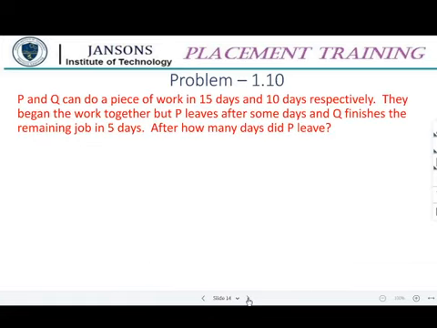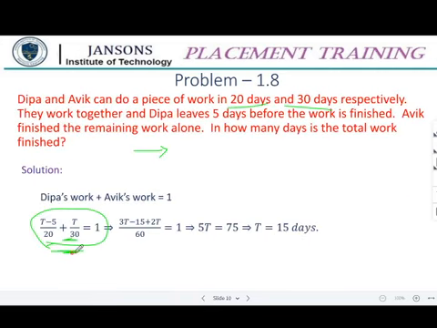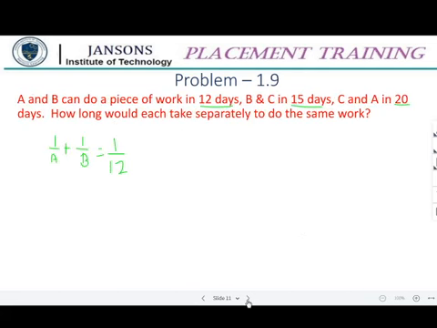Yes. Now P and Q can do a piece of work in 15 days and 10 days respectively. They begin the work together, but P leaves after some days. We don't know how many days it is. And Q finishes the remaining in 5 days. After how many days did P leave? So this is a different type of problem. Just think what can be done. You can use the same method that we have used here. The same method can be used, but in a different way. That is all.